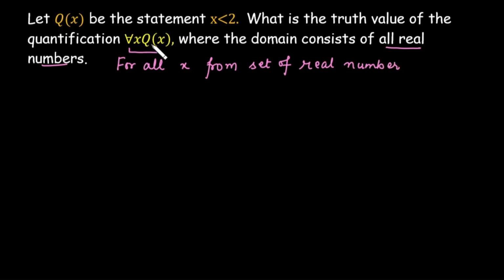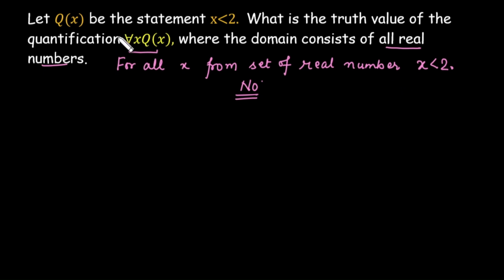Now what is Q(x)? Q(x) is a statement that is x is less than 2. Now is this statement true, means for every value of x from the set of real numbers, is x always less than 2? No. So every real number is not less than 2. So आपको क्या करना है?